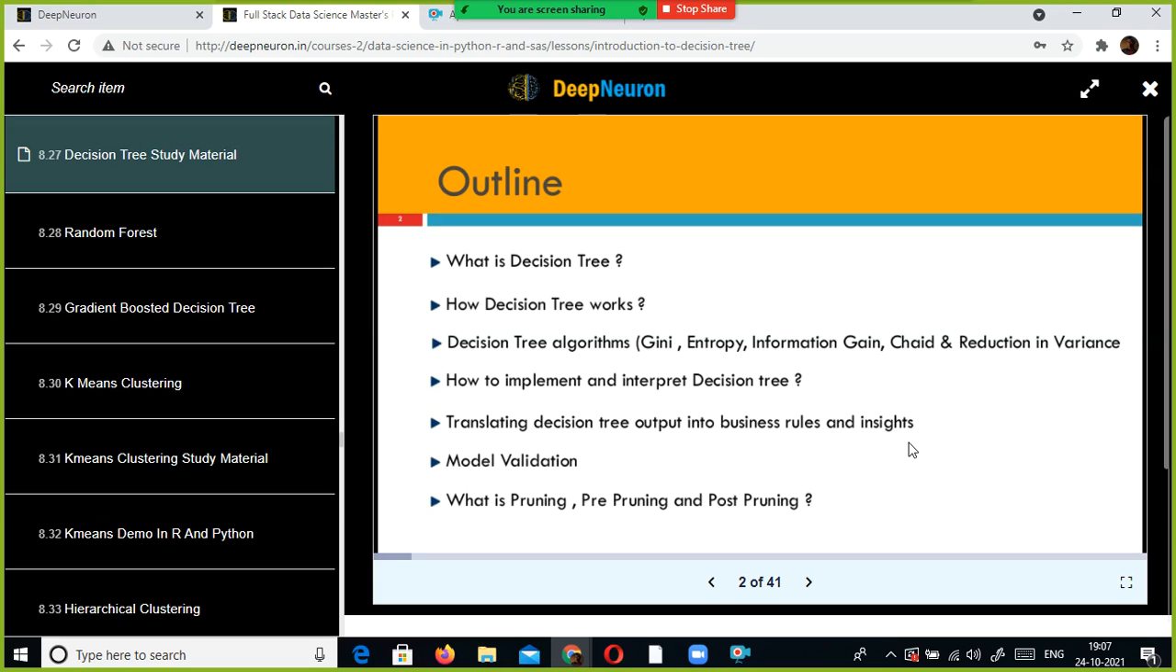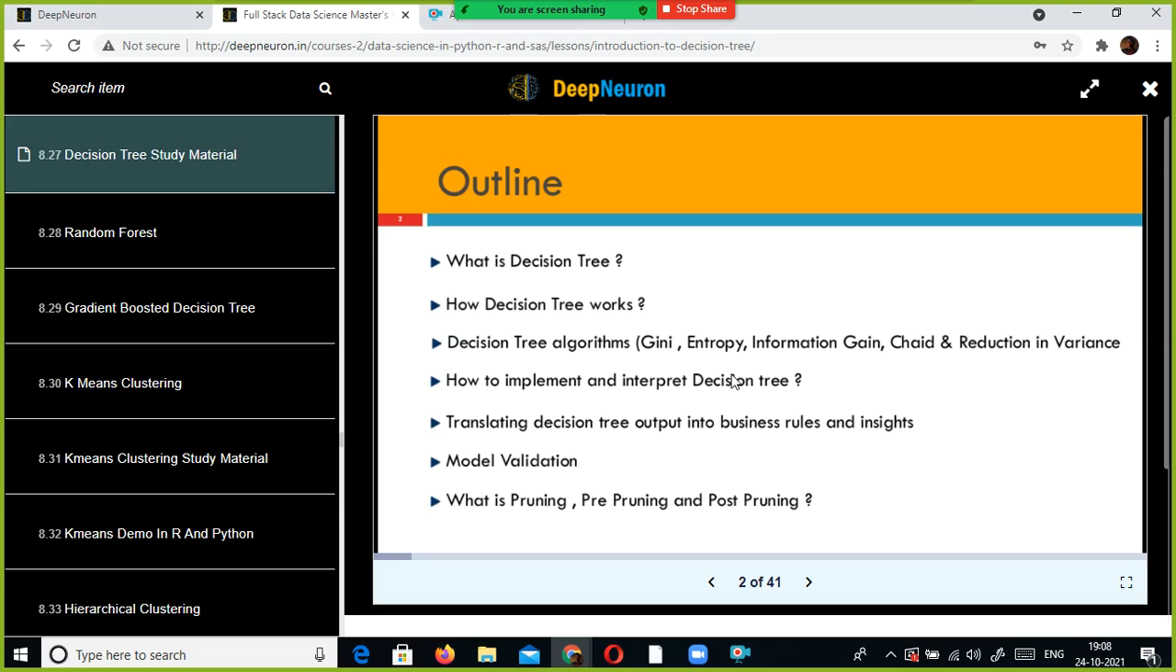What is decision tree? Decision tree is a non-parametric supervised machine learning algorithm. What do you mean by non-parametric? Linear regression and logistic regression make some assumptions. Even though you fit the model, if the accuracy is up to the mark, you still need to validate the assumptions. But when it comes to decision tree, you don't have to validate any assumptions. It doesn't make any assumptions.